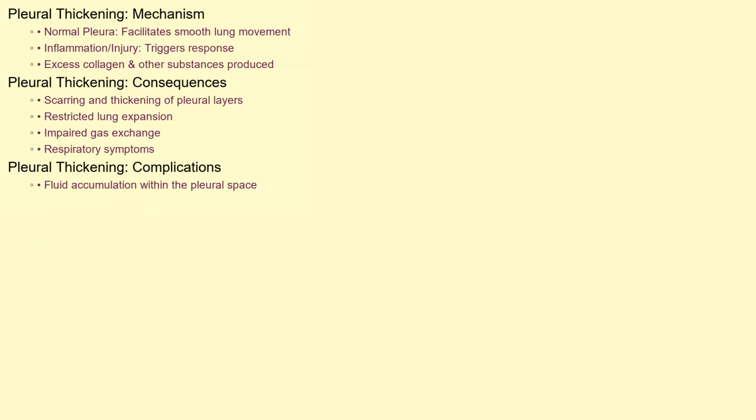Let's understand the mechanism behind pleural thickening. Normally, the pleura allows smooth lung movement during breathing. When inflammation or injury occurs, the pleura can respond by producing excess collagen and other substances. This leads to scarring and thickening of the pleural layers. This thickening can restrict lung expansion, impair gas exchange, and cause various respiratory symptoms. In some cases, fluid may accumulate within the pleural space along with the thickening, further complicating the situation.